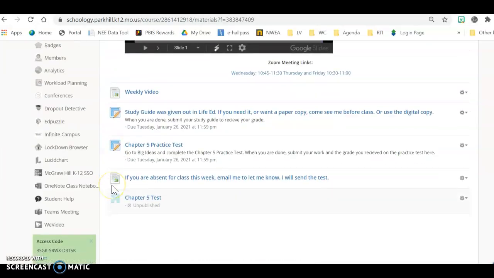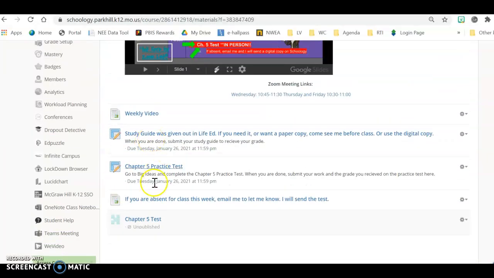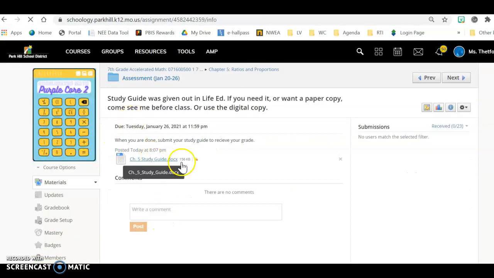So in our folder, you will see the study guide. If you click on this, there is a digital copy, if you either lost that paper copy or I couldn't find you during Life Ed. And then you will post your study guide here, so make sure to submit that.